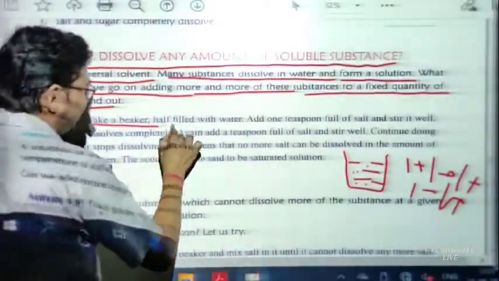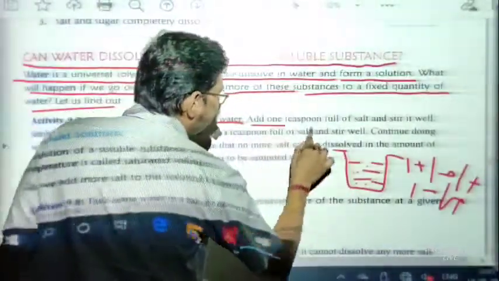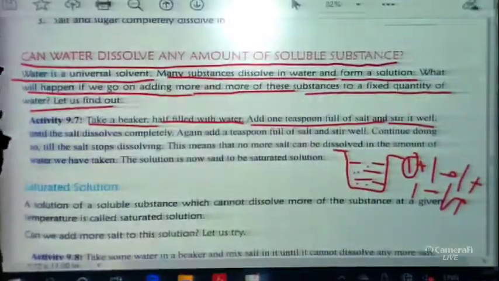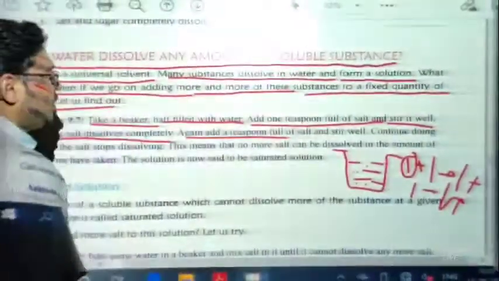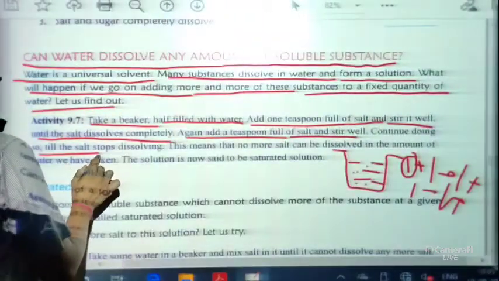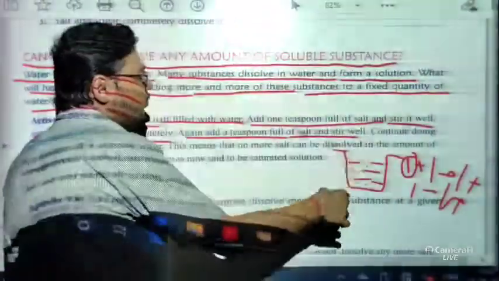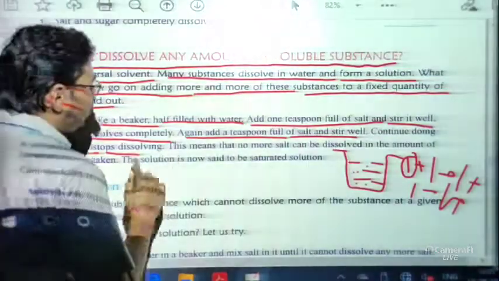Take a beaker half filled with water. So this is our beaker which is half filled with water. Add 1 teaspoon of salt and stir well. So first of all, we use 1 teaspoon of salt and we stir the solution well until the salt dissolves completely. Again add a teaspoonful of salt and stir well. Now continue doing so until the salt stops dissolving. Okay. So as we have discussed, if we keep adding one teaspoon of salt, a time will come when the salt will not dissolve.